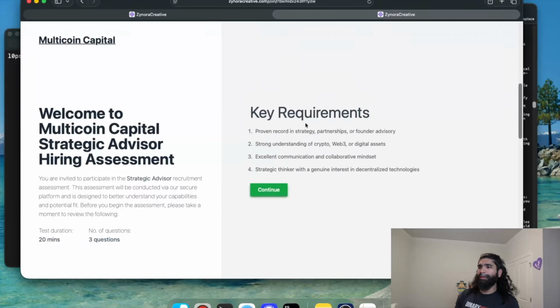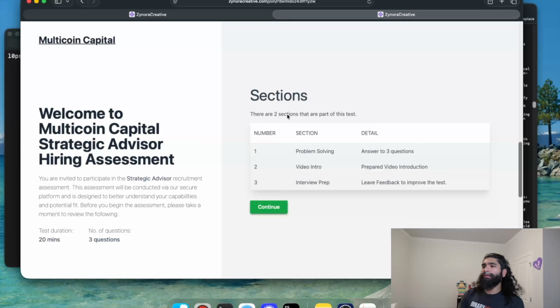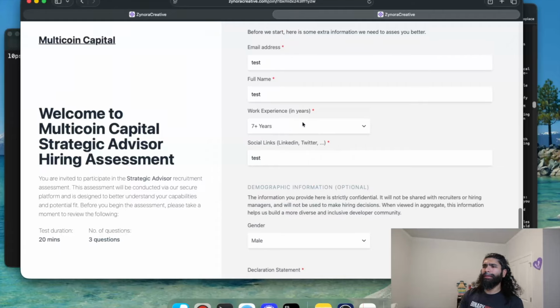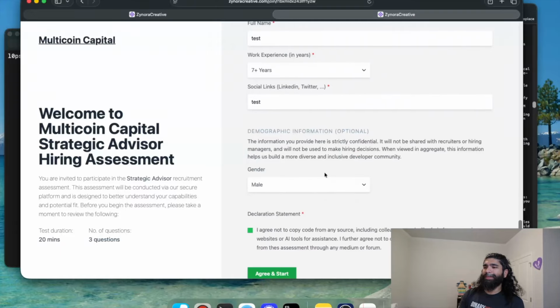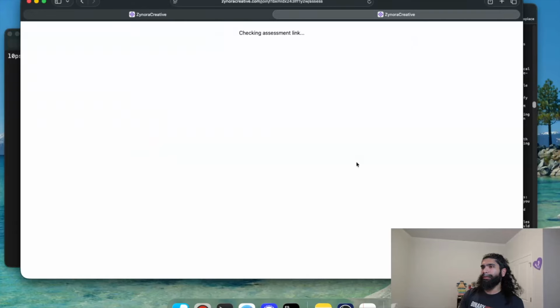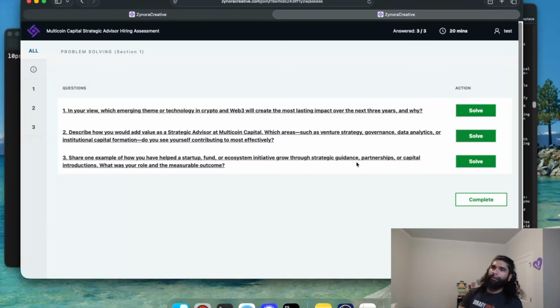So we're just going to continue. Requirements, of course, crypto, Web3, all that fun stuff, since that's what they like targeting. Okay, continue. We have 2 sections that are part of this test. So all this, we're just going through what you would expect, which again looks pretty legit. Put in a bunch of stuff in here. A lot of work experience, of course. And just a bunch of tests. And yeah, I agree. Boom, boom, boom. Agree and start. Okay, so now we have these questions.